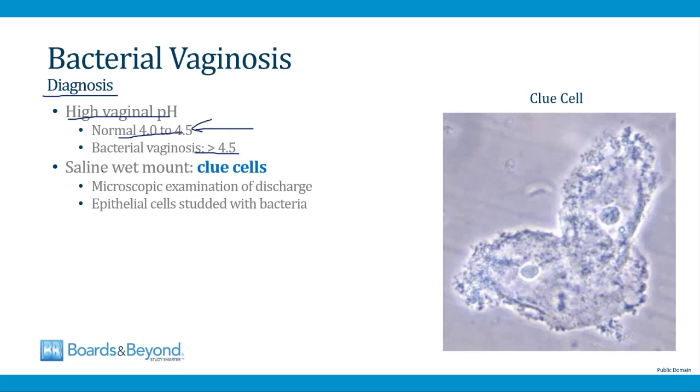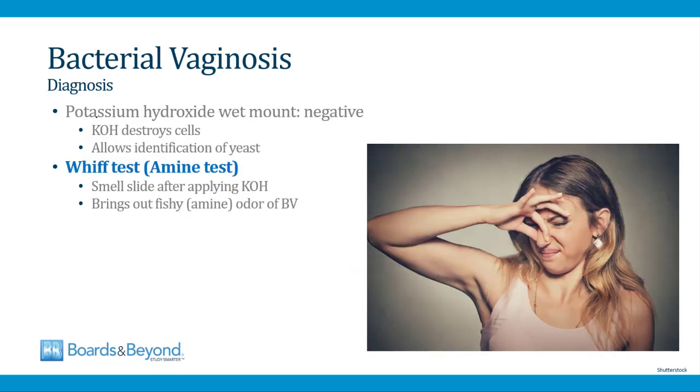You can also take a sample of vaginal discharge and make a saline wet mount and examine it under the microscope, and the classic finding is the presence of clue cells. This is what one looks like on the slide here. Clue cells are vaginal epithelial cells that are studded with bacteria, and when you see those, that indicates bacterial vaginosis. To see the clue cells, you make a wet mount using saline, but you can also make a wet mount using potassium hydroxide. This, however, will be negative in women who have bacterial vaginosis. Potassium hydroxide kills cells and it allows identification of yeast, so as we'll talk about later, it's important for making the diagnosis of candidiasis, but in women who have BV, it's going to be a negative test.